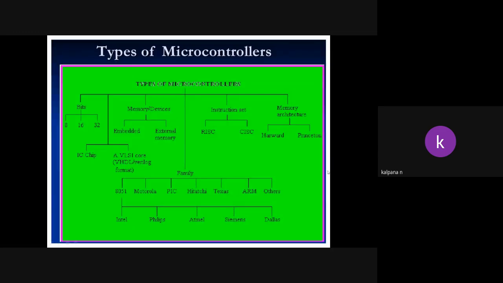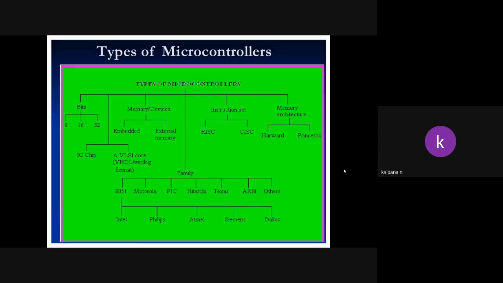These microcontrollers are mainly classified based on the number of bits. Bits means the data lines, that is, how much data we can transfer at a time. So based on the bits, the microcontrollers are classified into three types: 8-bit microcontrollers, 16-bit microcontrollers, and 32-bit microcontrollers.